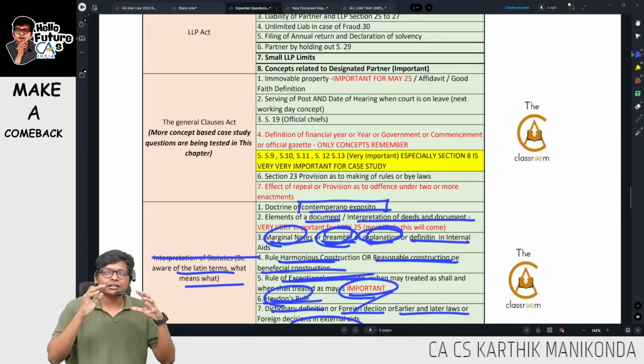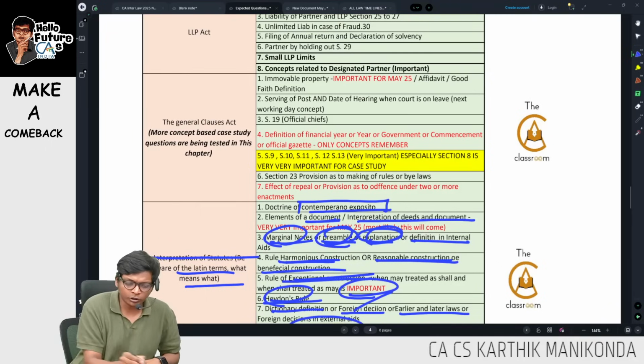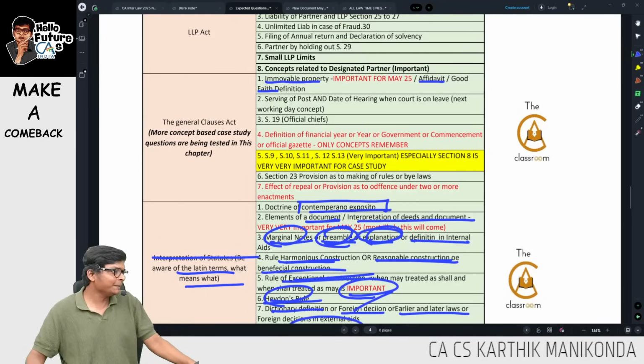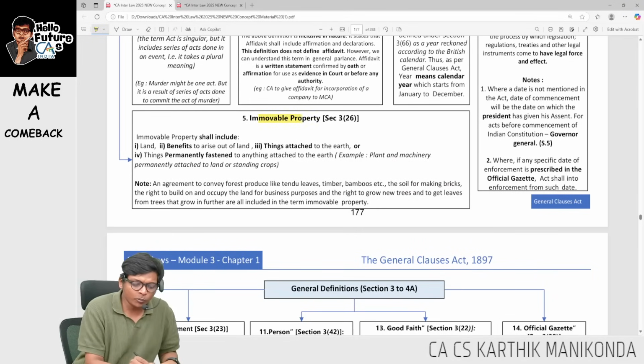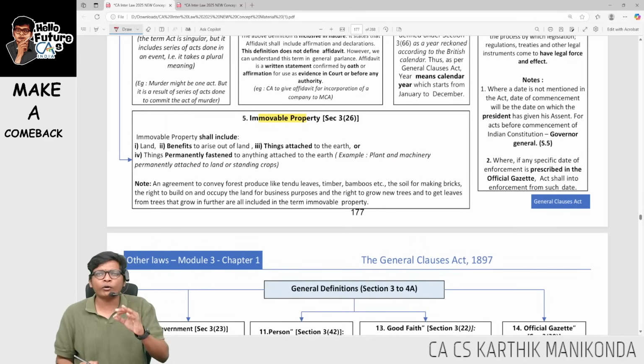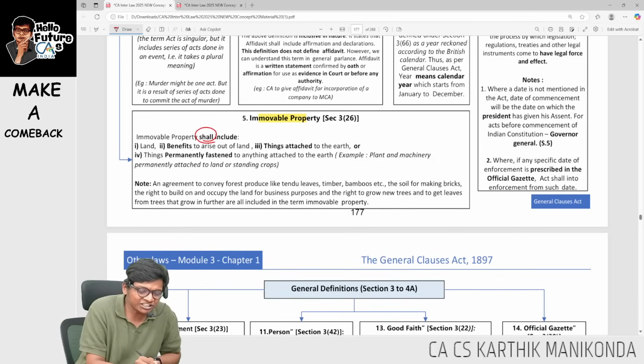Now, when we look at General Clause Act, guys, what are expected questions here? Three definitions I am giving as important over here: immovable property, affidavit, and good faith. Let me quickly run through this. Immovable property, if you see, guys, it has 4 points. If you write all the 4 points, you will get 3 or 4 marks depending upon how much the question comes. Immovable property shall include.